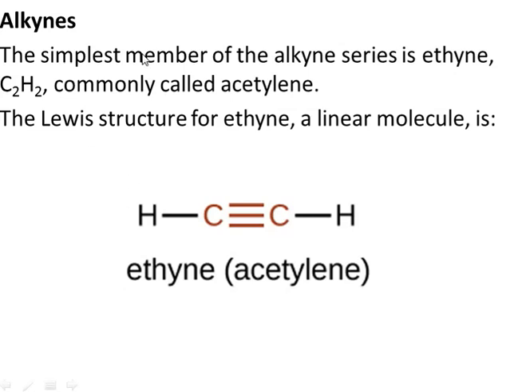Right, the simplest member of the alkyne series is ethyne. So this is ethyne. So the molecular formula is C2H2. It's commonly known as acetylene, and the Lewis structure is a linear molecule. You can see it is a linear molecule. So the bond angle is 180 degrees. You can see the linearity and the bond angle of 180 degrees.